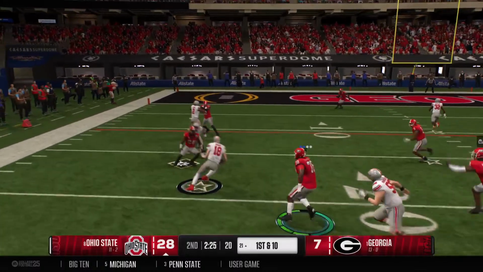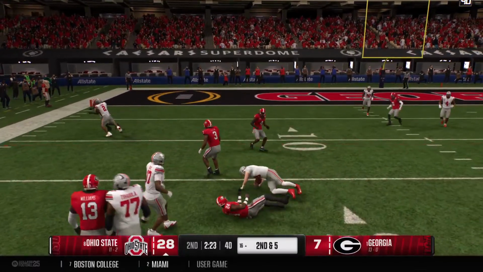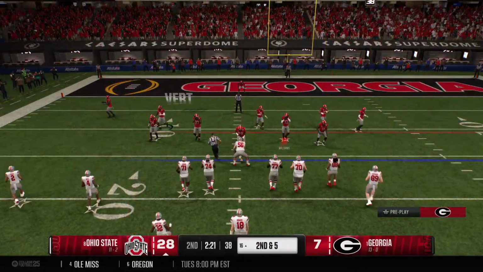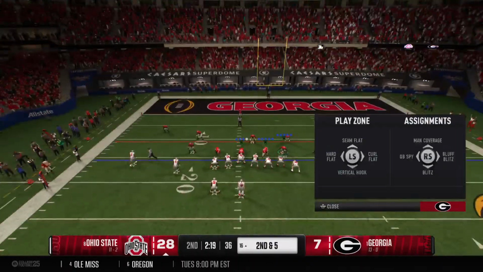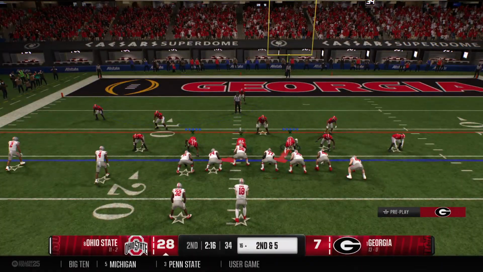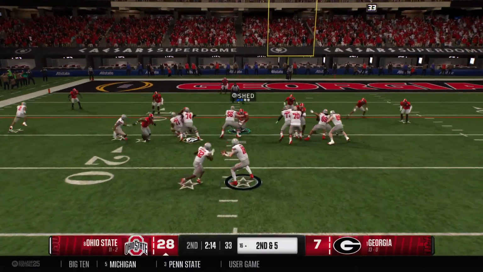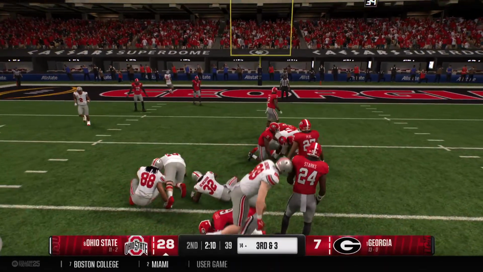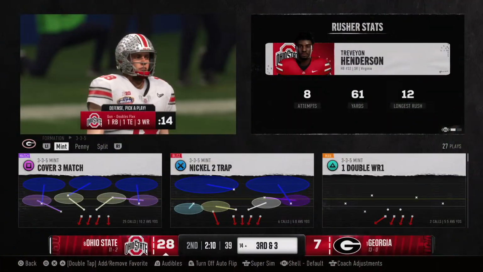QB decides to keep it here. Defense makes the stop after a 5-yard gain, so 2nd and 5. Buckeyes looking to take advantage of this red zone trip. Using the ground game here. Tailback has the handoff. That's a nice wrap up there by the junior.